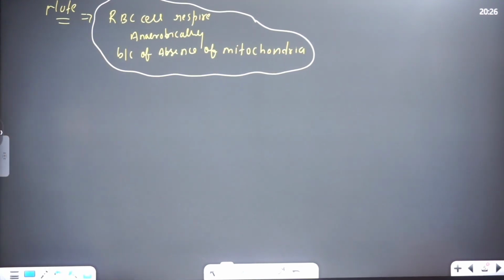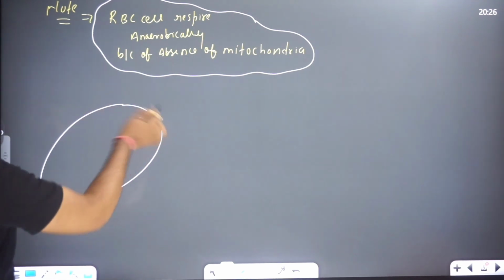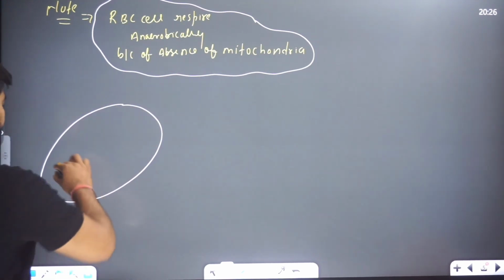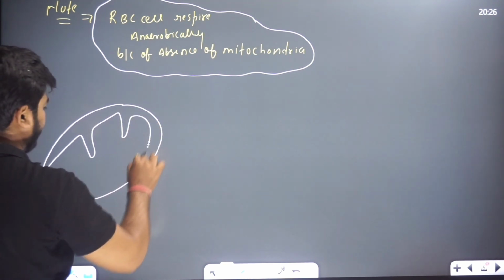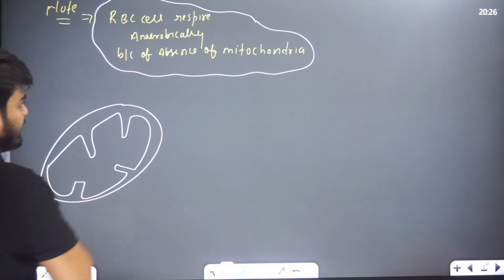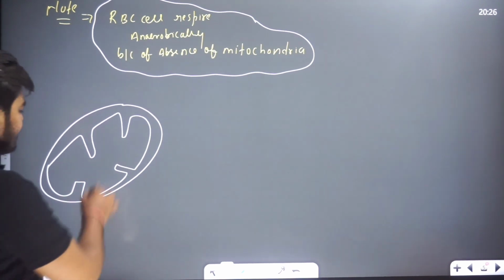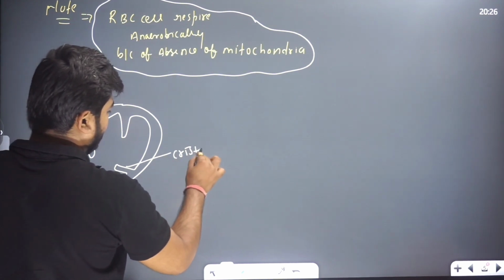Mitochondria. You will know, as I said, this is what, beta? This is the structure of the mitochondria. It is the outer membrane of the mitochondria. This is called the inner membrane of the mitochondria. The inner membrane folds and forms a finger-like structure. This finger-like structure is known as what? This is called cristae.